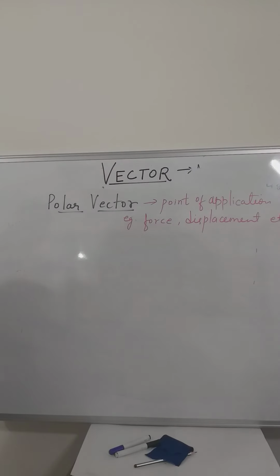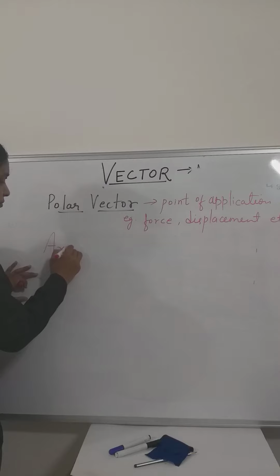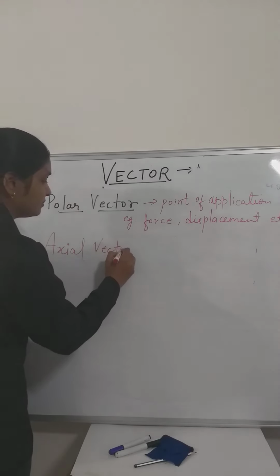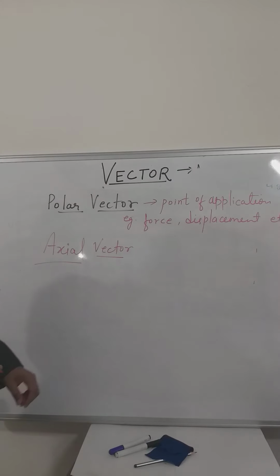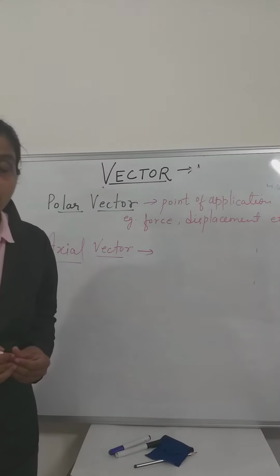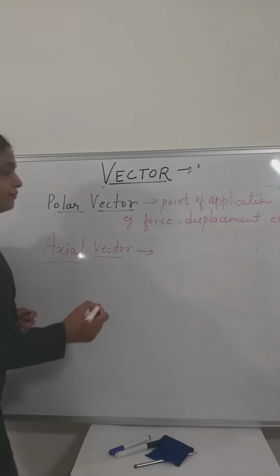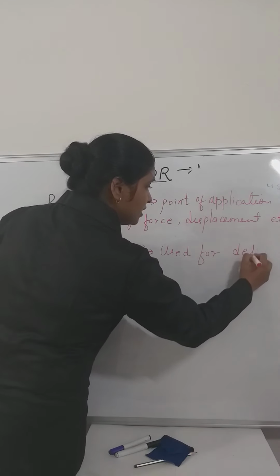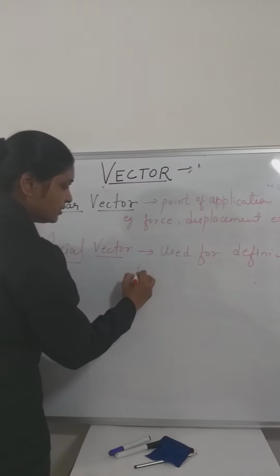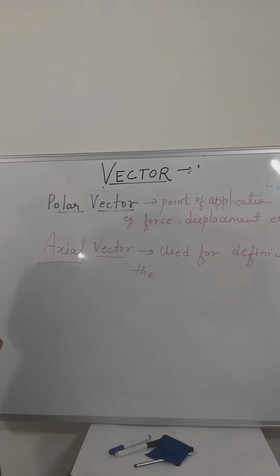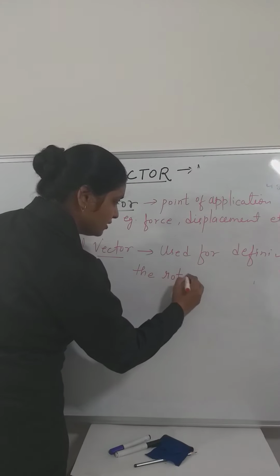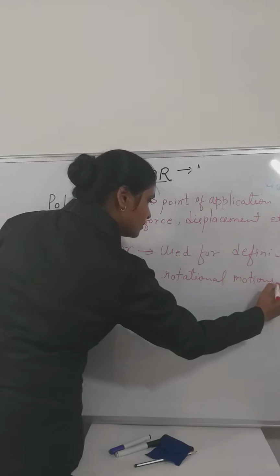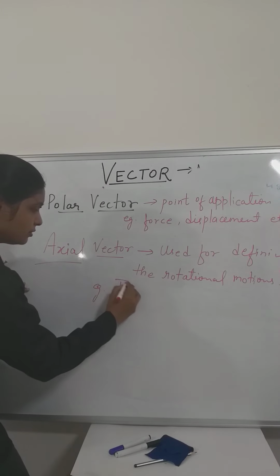Now come to the next, the axial vector. This is the most important for your rotational motion. If you are studying rotational motion, you should understand what an axial vector is. An axial vector is used for defining rotational motion, for example, torque.